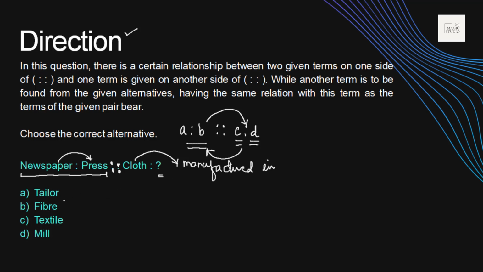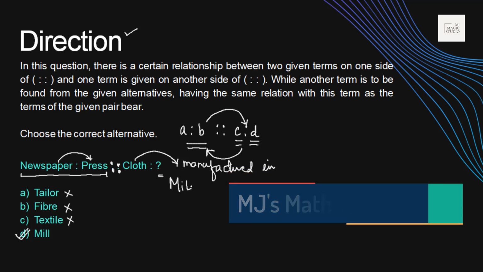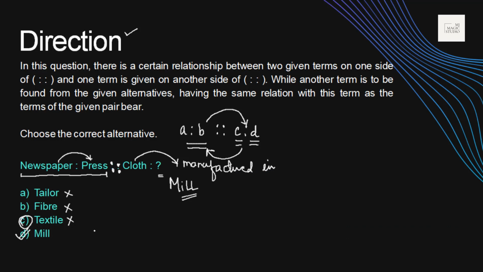Cloth is not manufactured in tailor. Cloth is not manufactured in fiber, not even in textile. It is manufactured in mill. So as newspaper is prepared in press, in the same way cloth is manufactured in the mill.